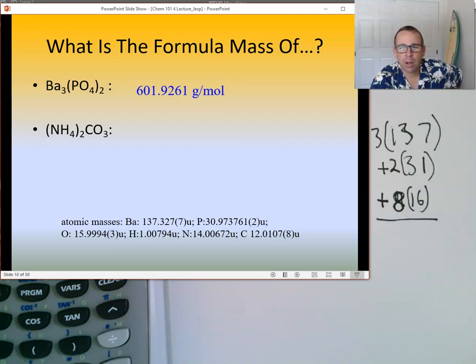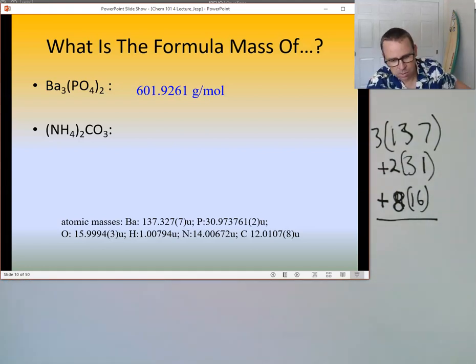Very good. Ammonium carbonate. Those are both polyatomic ions, huh? But even though there's no metal in that compound, how do we know it's an ionic compound? It's made of what? It's made of ions, right? That's what the definition of an ionic compound is.